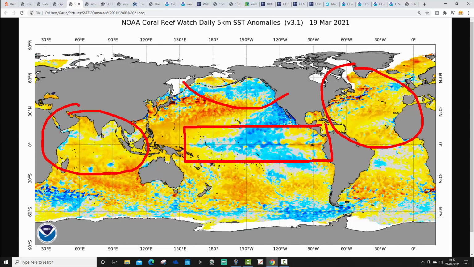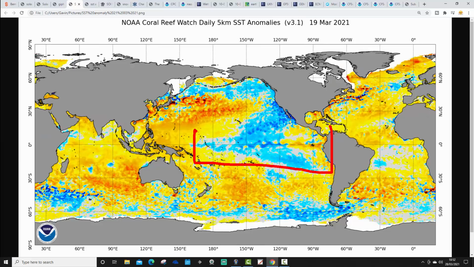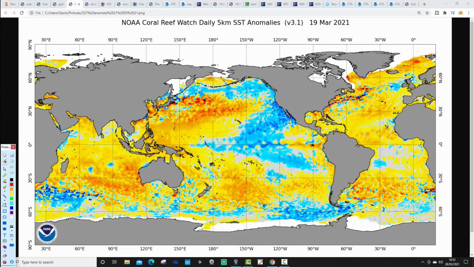We won't look at that again for a few weeks now, but we looked at the Indian Ocean last week, so if you want to know what's happening in the Indian Ocean, then have a look at last week's Sunday Roundup. Let's deal with the ENSO region first. We'll see what's going on there and what's happened over the past week.